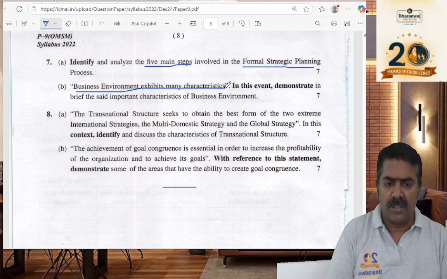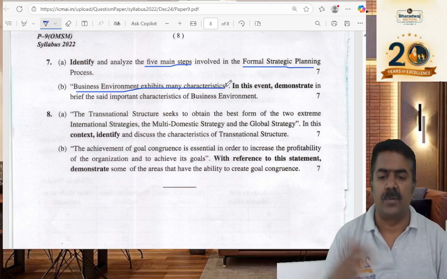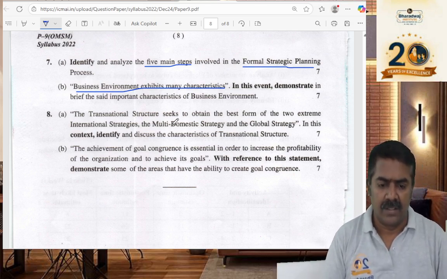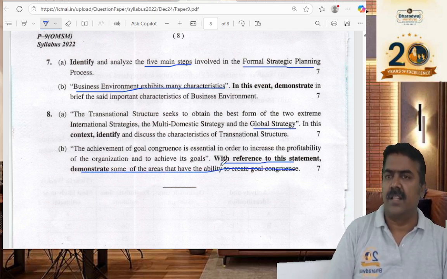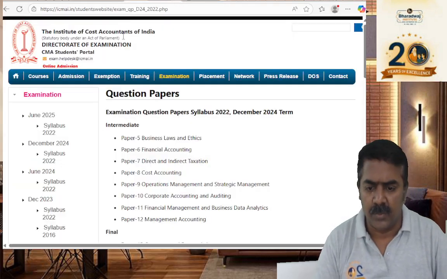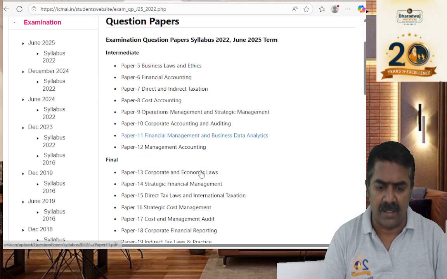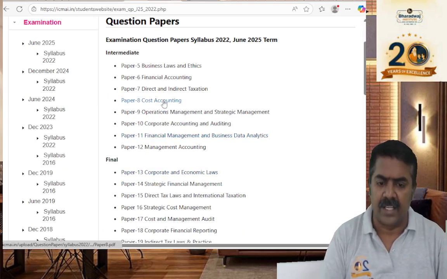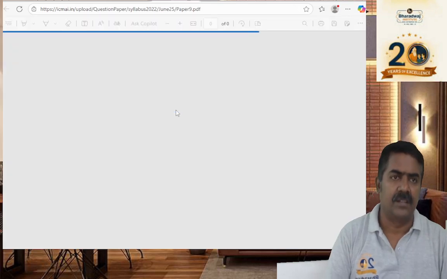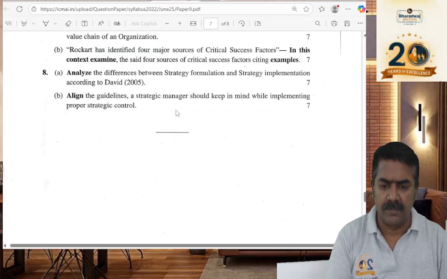Business environment. It talks about both internal and what? External environment. So they talk about global strategy. With reference to the statement, demonstrate goal concurrence. Like that, they ask you questions. So be thorough in whatever we have done in the class in the form of SM material. That is obviously taken from your which one? Parent institute material only.